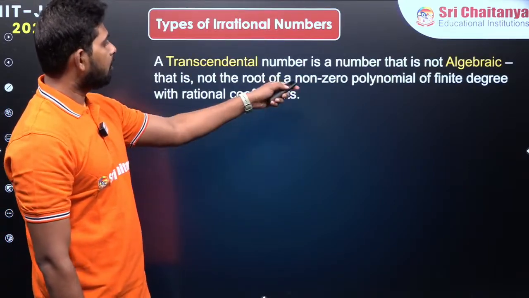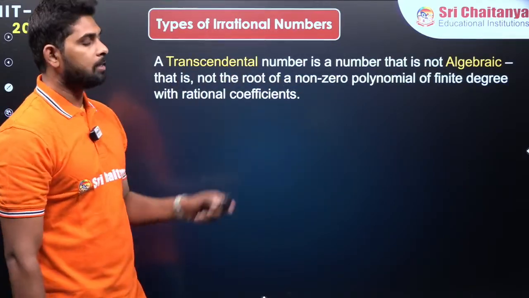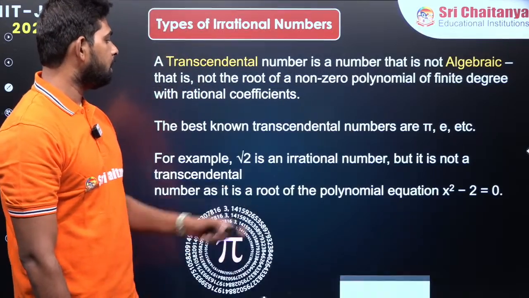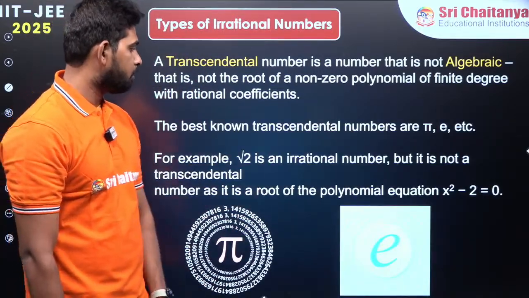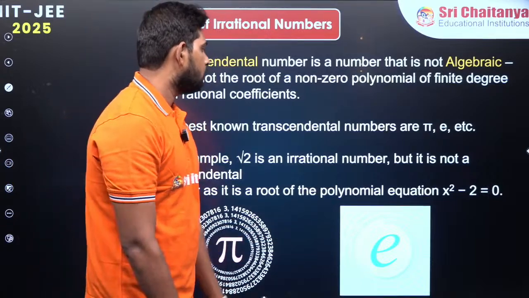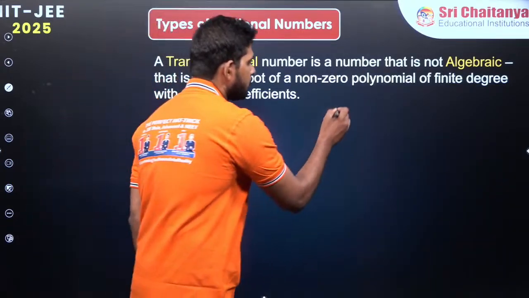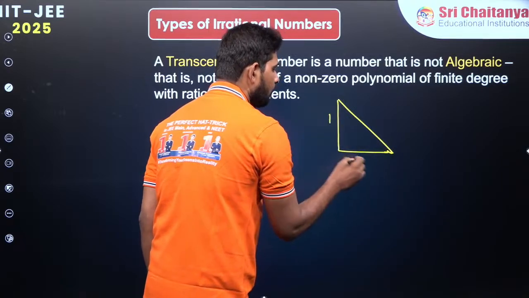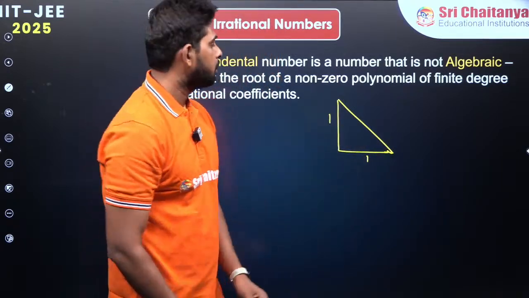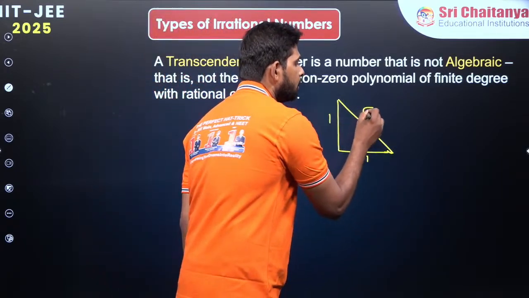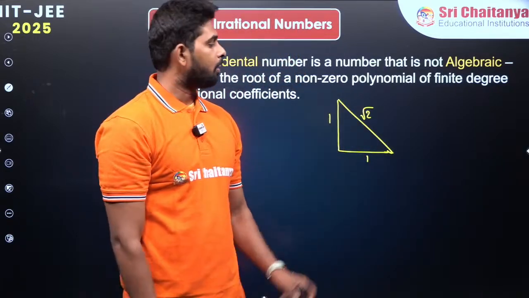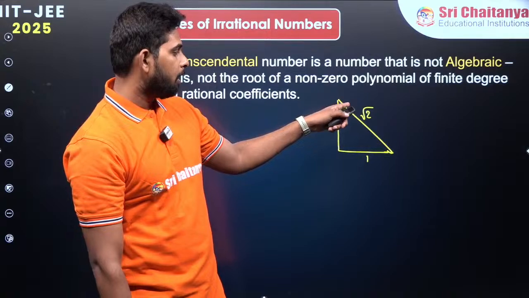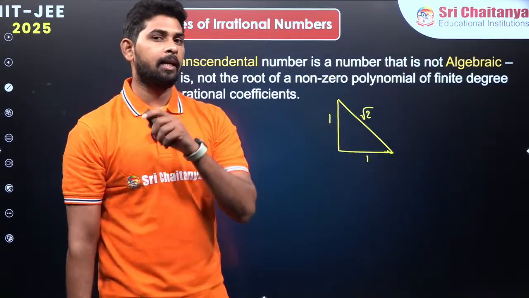And then some of the numbers over here also are called transcendental numbers. As I told you, they are pi and e. Pi is the ratio, as I told you, and e is also there. If I take a right angle triangle with 1 as base and height, then what will be the diagonal? It is going to be root 2 from the Pythagorean theorem. So that is how we are going to see irrational numbers in the real world.